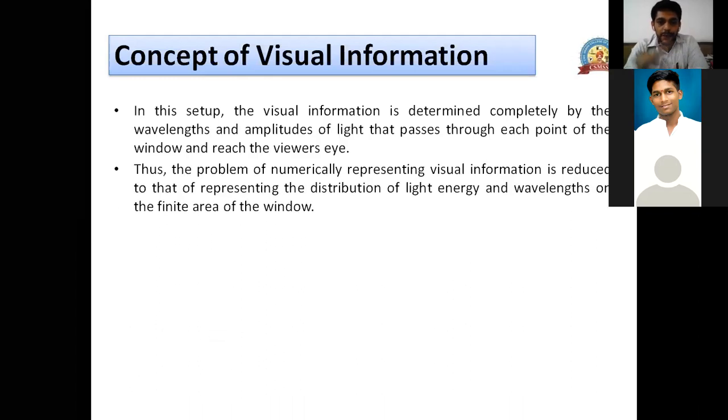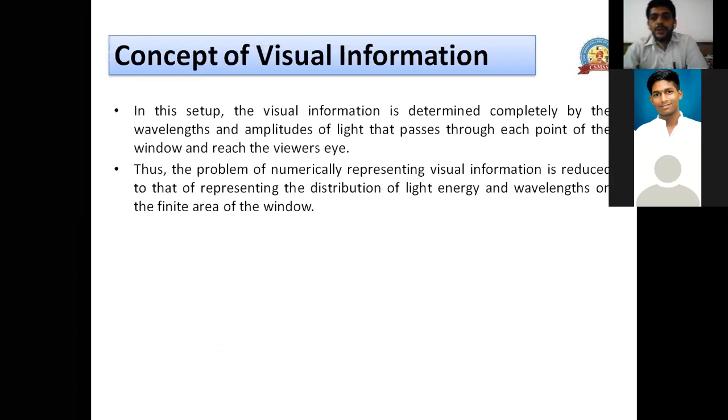So this complete thing we can now represent numerically using just light energy and wavelength in a finite area of a window. So we have a finite area of window, and we have the wavelength for color and the light energy for the brightness, and these three things are enough to represent any image mathematically.